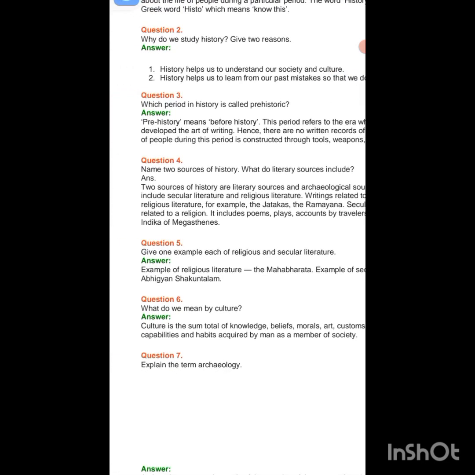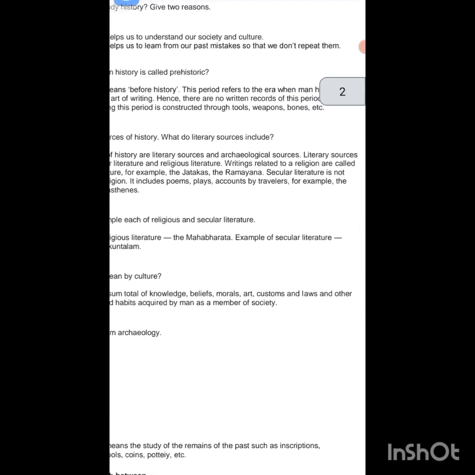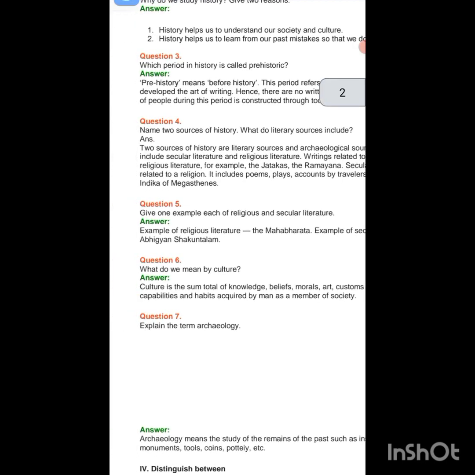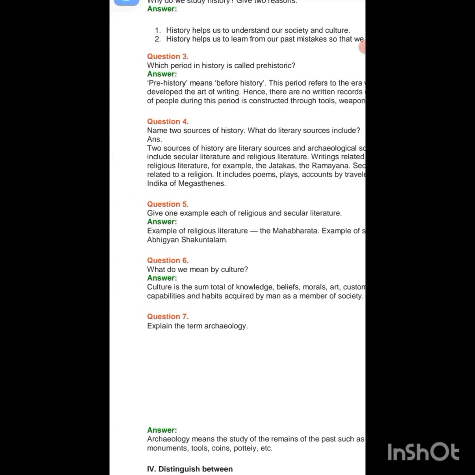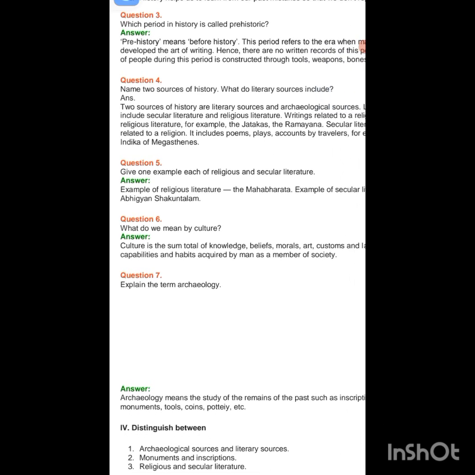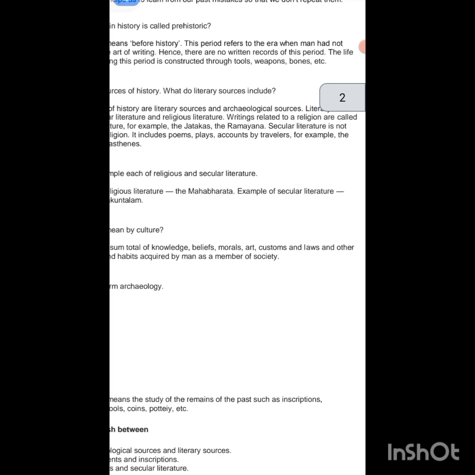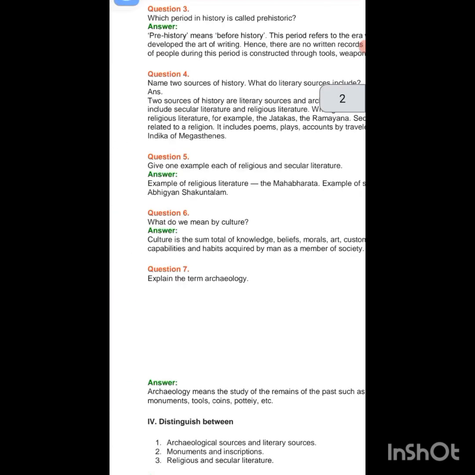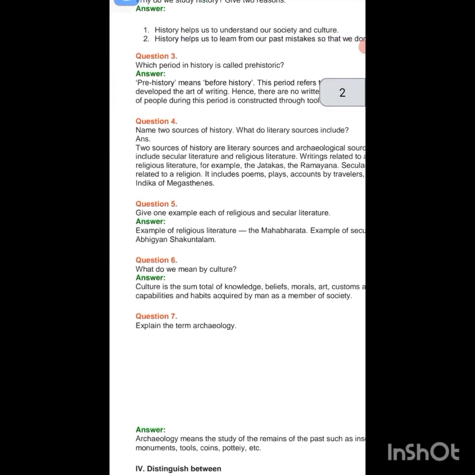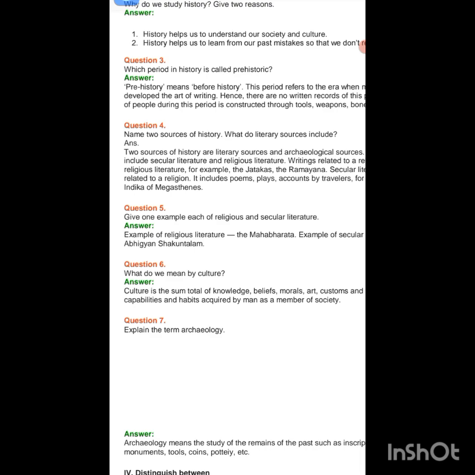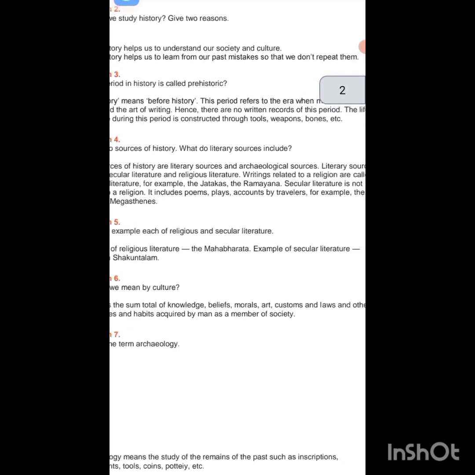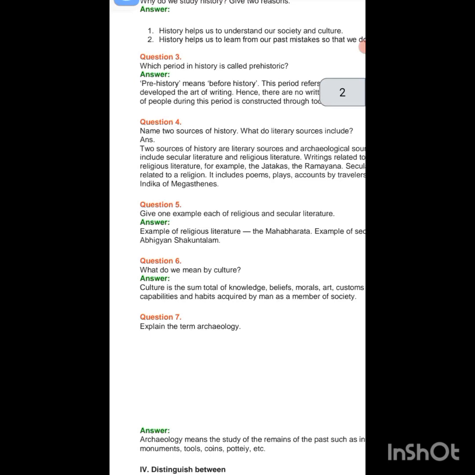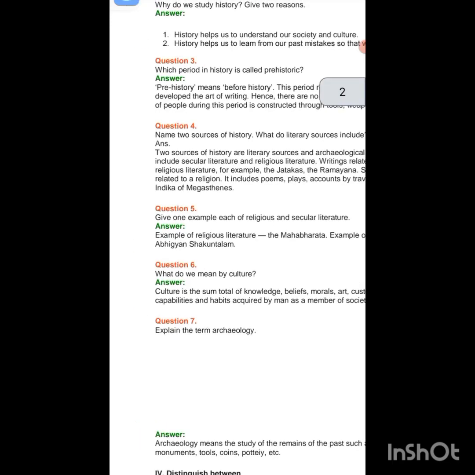Give an example each of religious and secular literature. Example of religious literature, the Mahabharata. Example of secular literature, Abhigyan Sakuntalam. What do you mean by culture? Culture is the sum total of knowledge, beliefs, morals, art, customs, laws and other capabilities and habits acquired by man as a member of society. So religious literature, the Mahabharata, and example of secular literature, Abhigyan Sakuntalam.